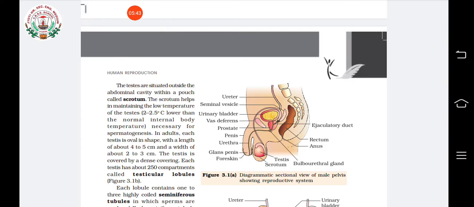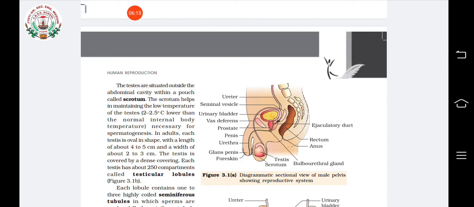The scrotum helps in maintaining the low temperature of the testes, because the testis needs a temperature 2 to 2.5 degrees Celsius lower than the normal body temperature. For the formation of sperms, the testis needs a low temperature, and that's why the testis is placed outside.